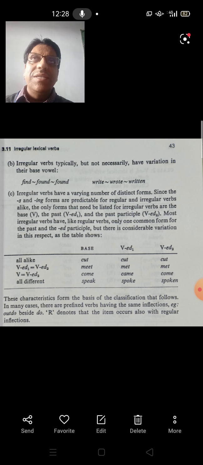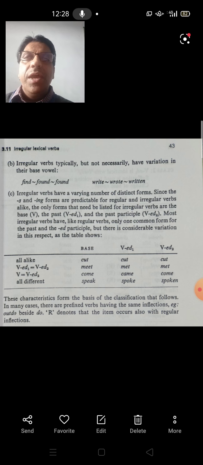The second one is the suffixation. They have the alveolar suffix, and along with the alveolar suffix, they also have a nasal variant, for example, shaken. The third thing is that the base vowel is kept unchanged. So it is on the basis of these 3 features that the irregular verbs are divided into 7 categories, 7 classes.